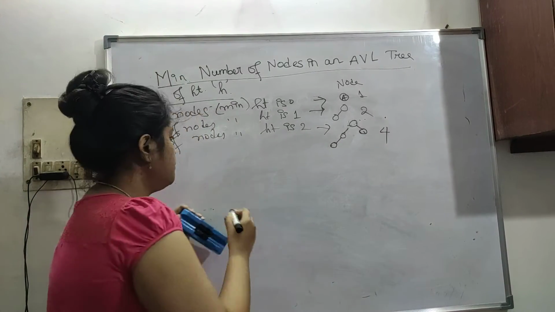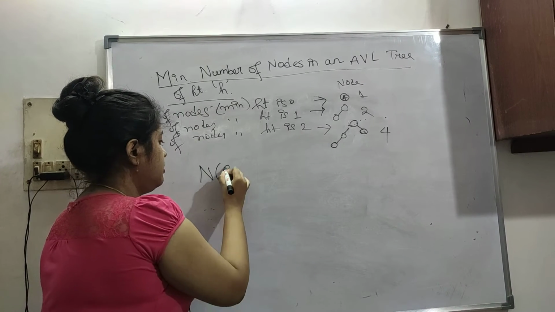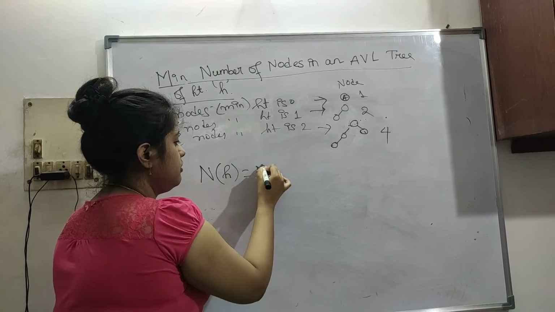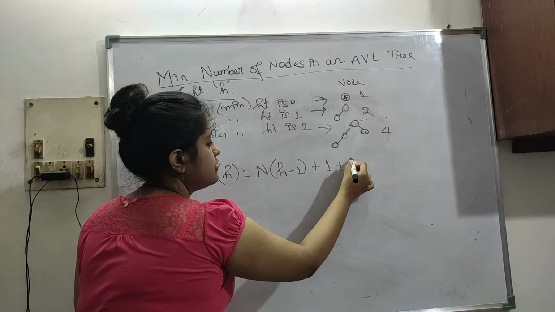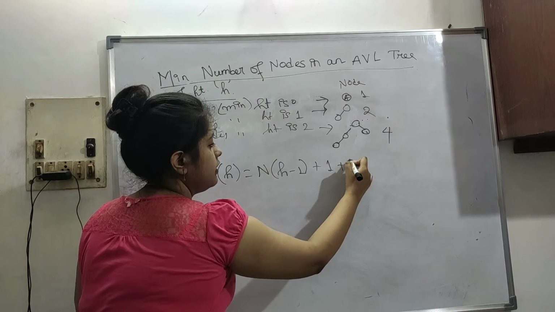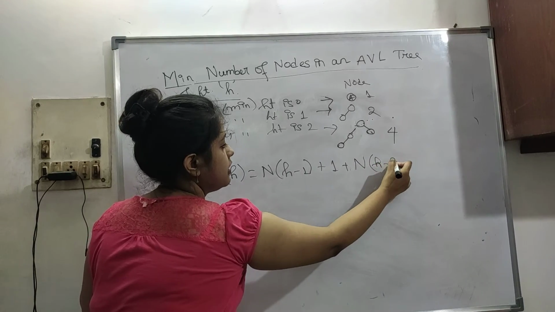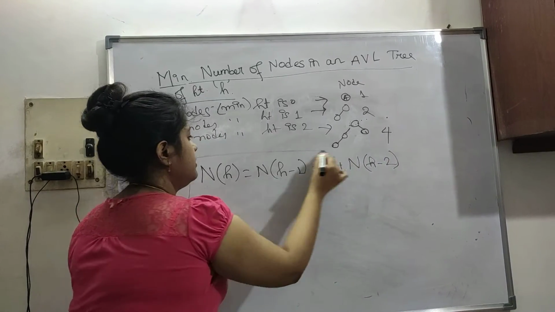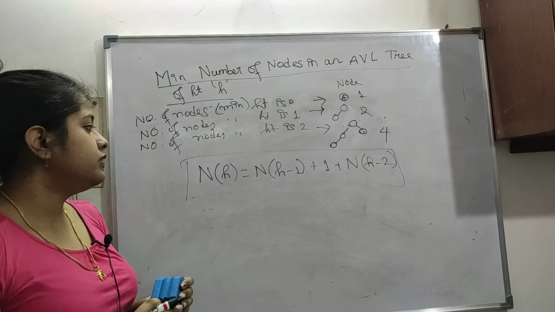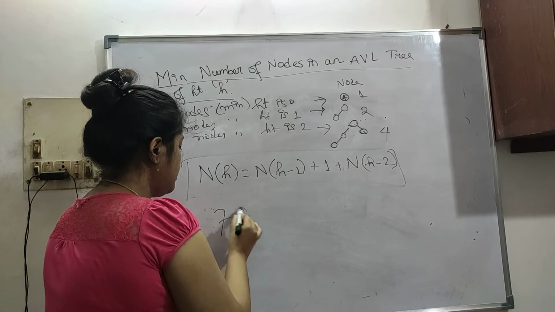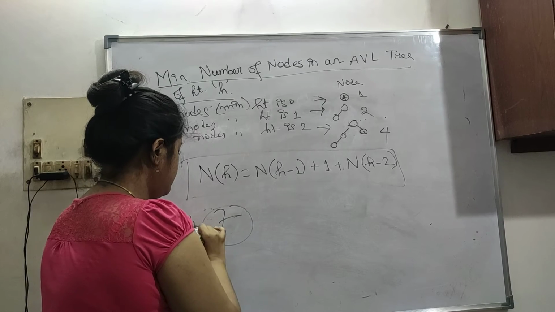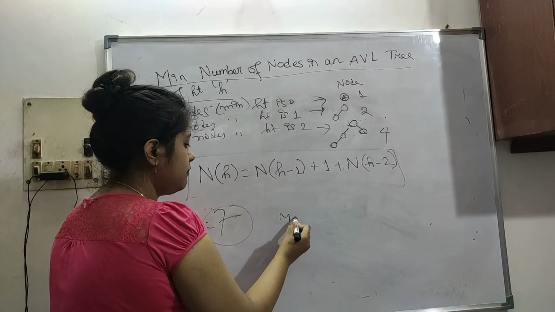So now we know that n of h equals n of h minus 1 plus 1 plus n of h minus 2. This is our recurrence relation. With the help of this, they can ask, say, when the height is 7, what will be the minimum number of nodes.